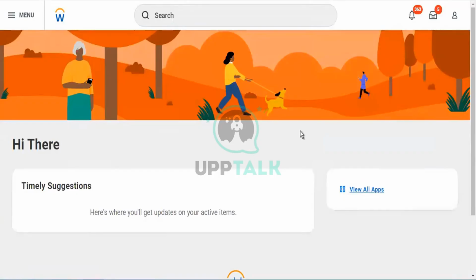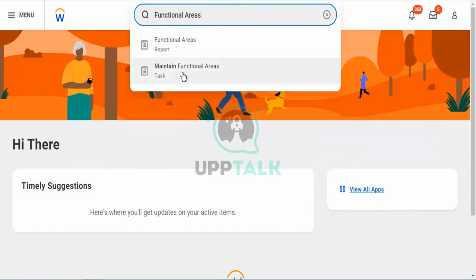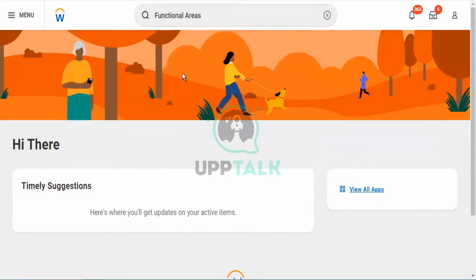On the backend, you are the Workday consultant. Once it has been deactivated, it will be deactivated immediately. It will not go for approval to any team or any department. You should be very careful before you do this. Functional areas in the security group. Tap on Maintain Functional Areas.